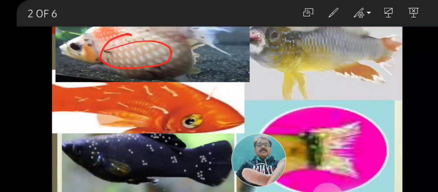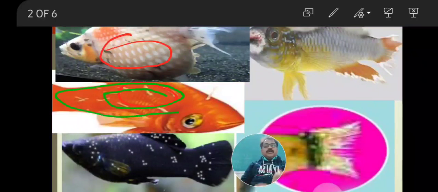In the second figure, this is the anchor worm. This anchor worm is seen on the goldfish body. This is another parasite, another pathogen.